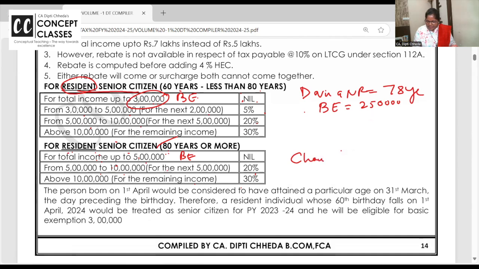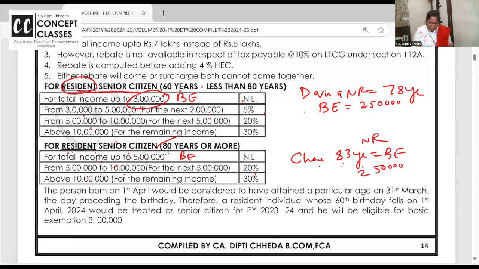Again, Charlie is 83 years. What will be the basic exemption? For 80 and above, students say 5 lakh basic exemption. Then 5 lakh to 10 lakh, it is 20%. Directly, there is no 5% slab. But if Charlie is 83 years and he is a non-resident, then the basic exemption will be 2.5 lakh.